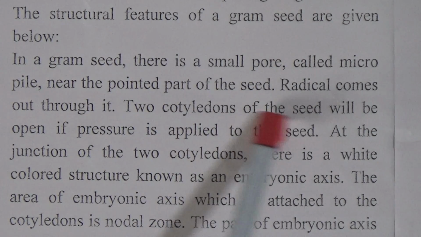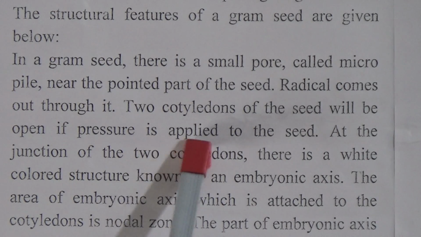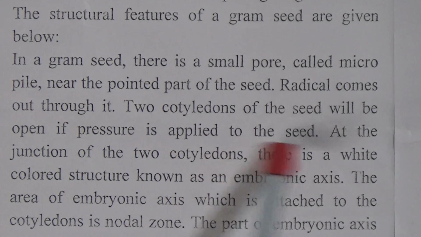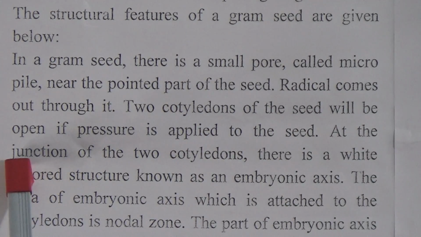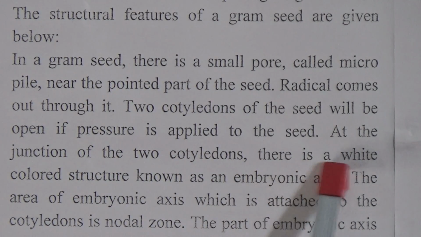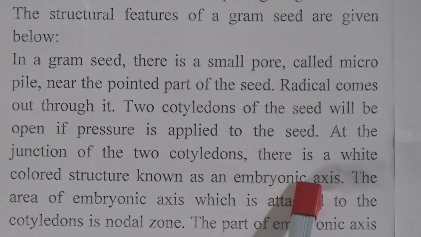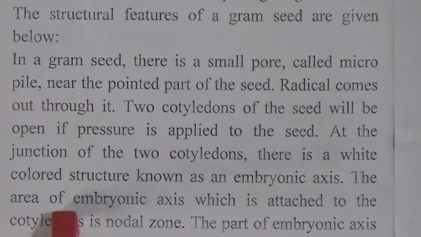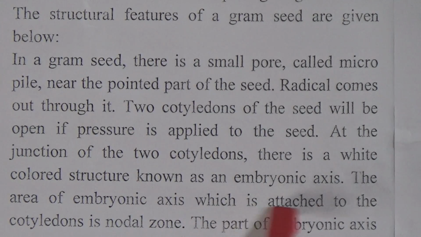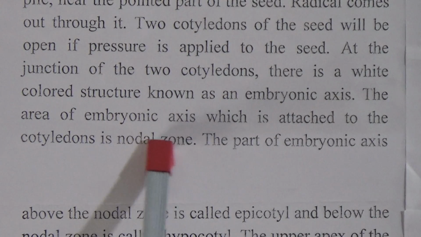The two cotyledons of the seed will open if pressure is applied to the seed. At the junction of the two cotyledons, there is a white colored structure known as the embryonic axis. The area of the embryonic axis which is attached to the cotyledons is the nodal zone.